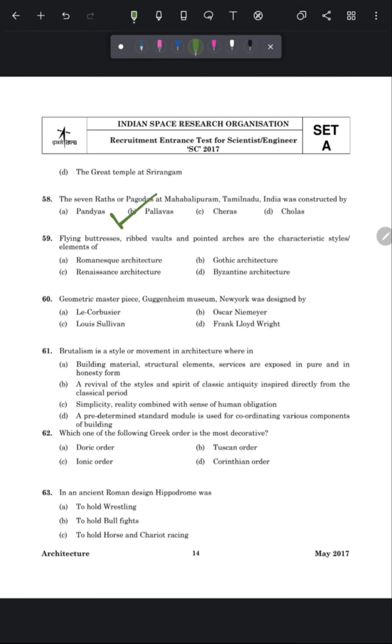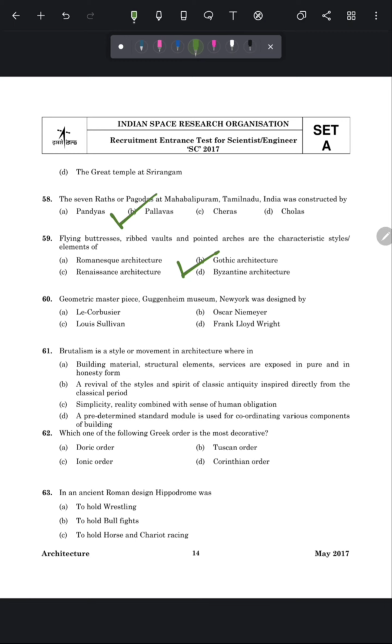Now move to the next question. Flying buttresses, ribbed vault and pointed arches are the characteristic style elements of. So the correct answer of this question is Gothic architecture, because flying buttresses and ribbed vault are used in Gothic architecture for the first time.